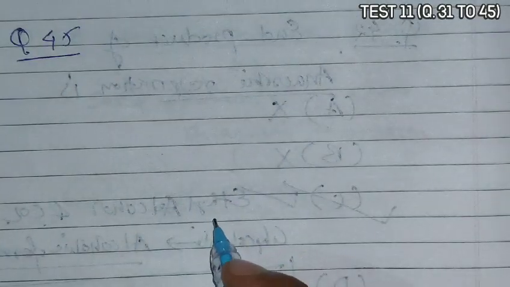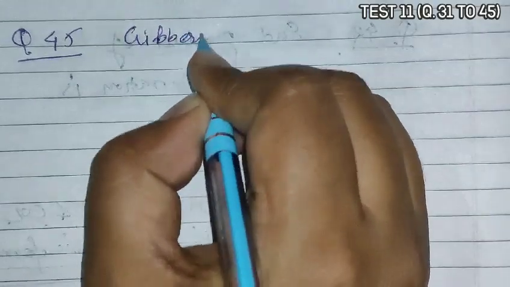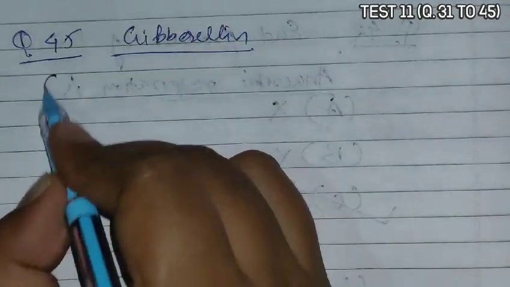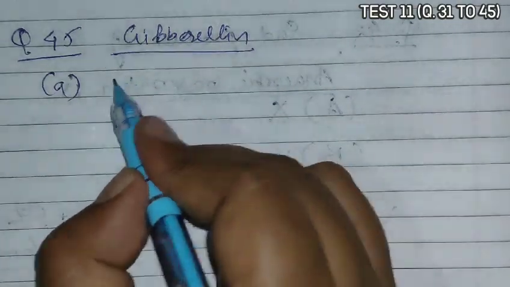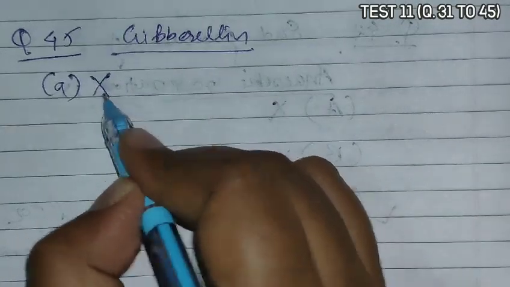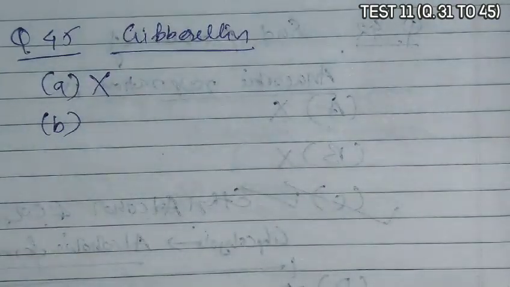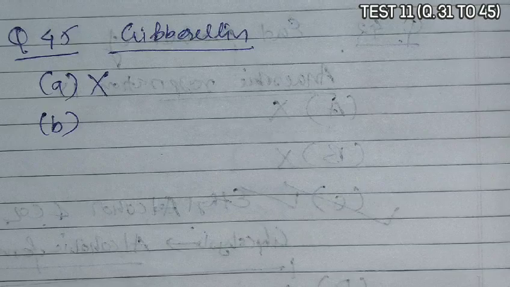Question 45 asks, which are effects of gibberellin? Means we have to identify the effects of gibberellin. Now A is given as it helps overcome apical dominance. Apical dominance is overcome by cytokinin, not by gibberellin. B statement is given as it delays senescence, thus the fruit can be left on the tree longer.